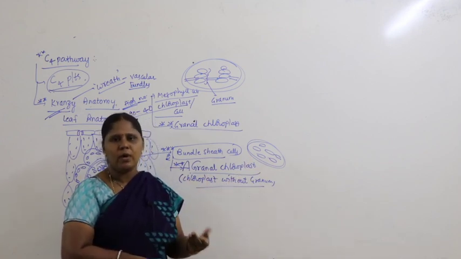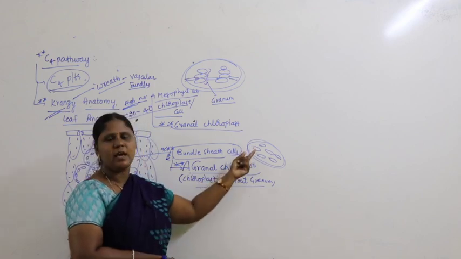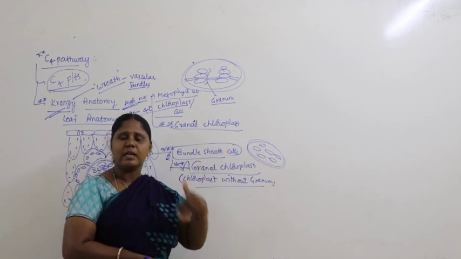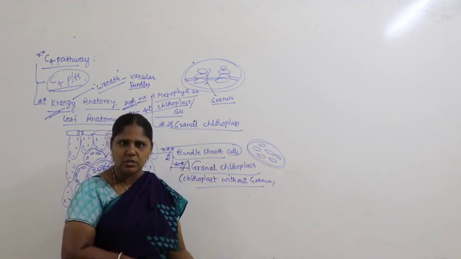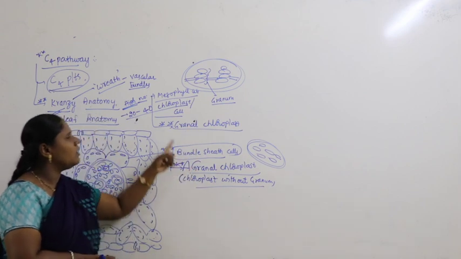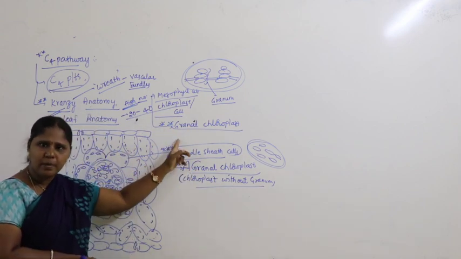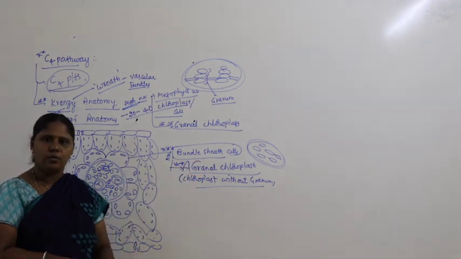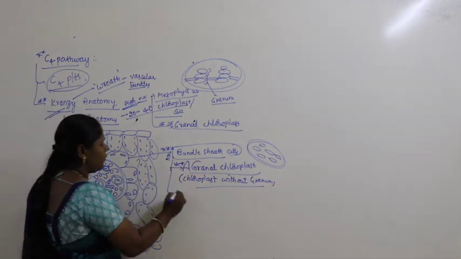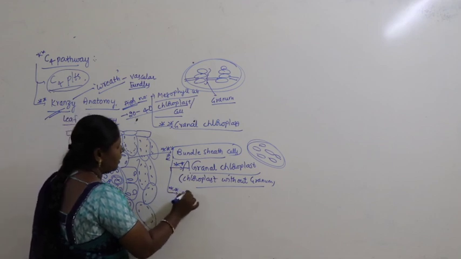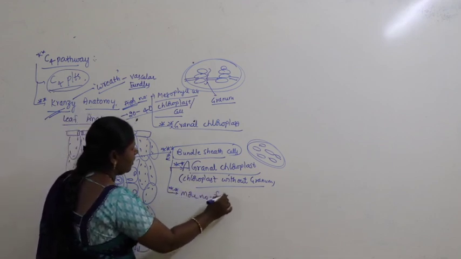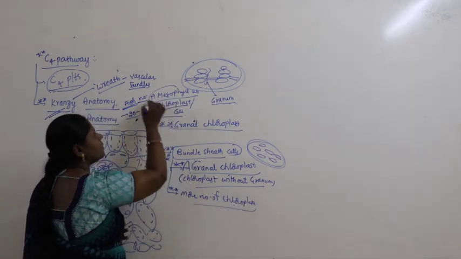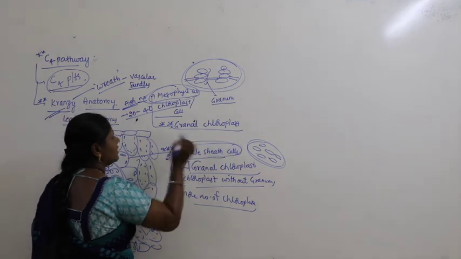Thylakoid is present. Why? Thylakoid is the place where the light reaction synthesizes energy, and that leads to proceeding with the dark reaction. So what is the main difference here? In mesophyll cell we find granal chloroplast. In bundle sheath cells what you find is agranal chloroplast. Here you also find more number of chloroplasts when compared with the mesophyll. So we are making out a clear difference between a mesophyll cell and bundle sheath cells.